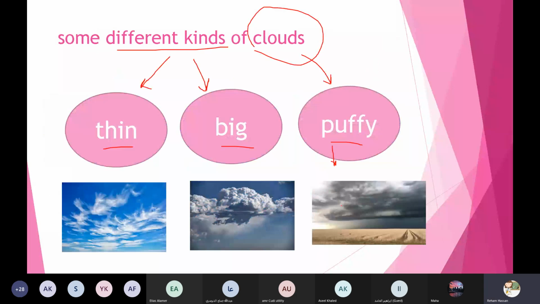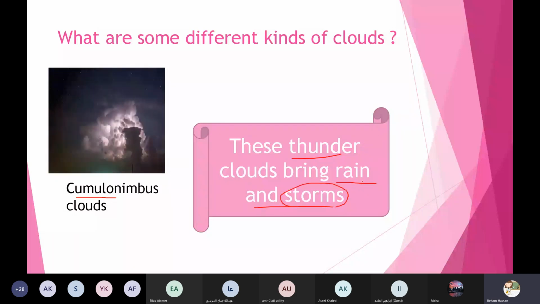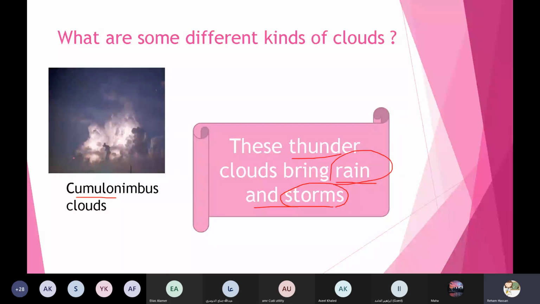So one by one, what are some different kinds of clouds? This one is the stormy cloud. This is cumulonimbus. Cumulonimbus clouds bring rain and storms. So when I ask you about this type of cloud, it is called cumulonimbus.